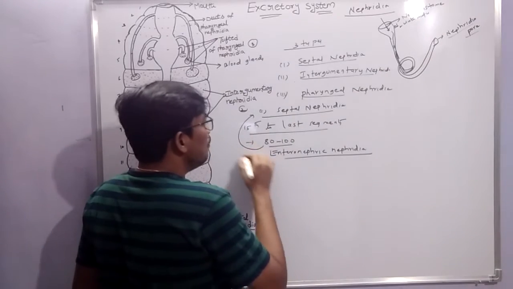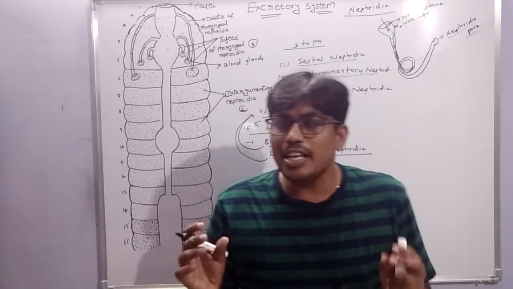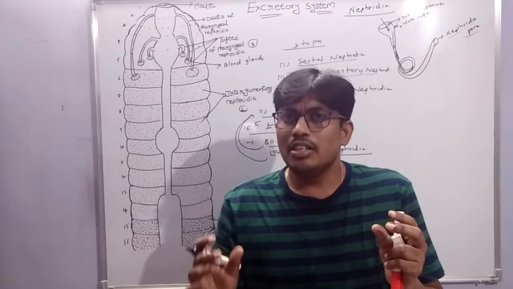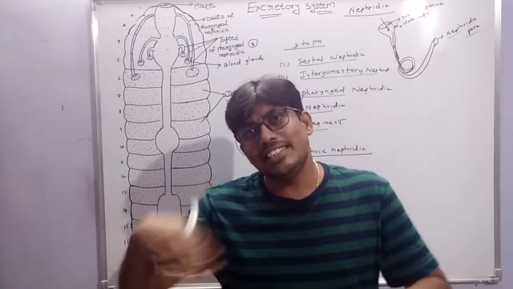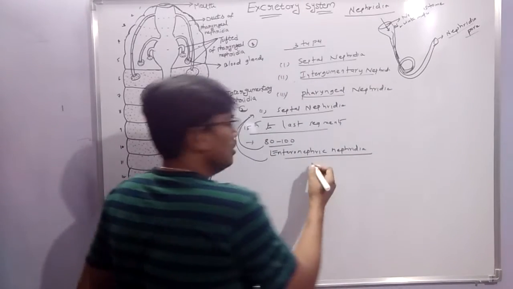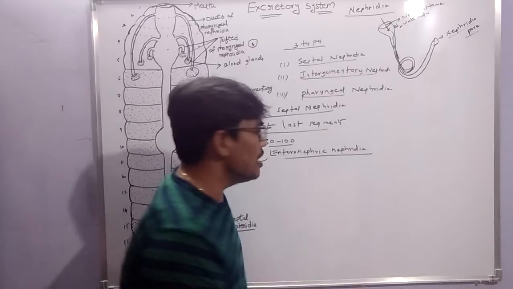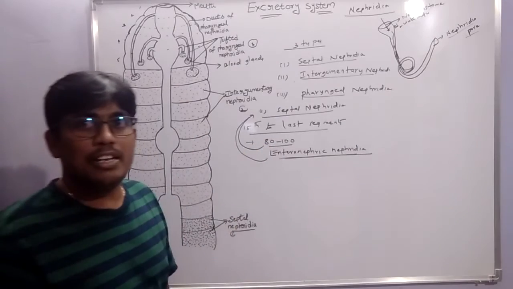Entero means inner side, discharged into the intestine. So this type of nephridia is called enteronephric nephridia.